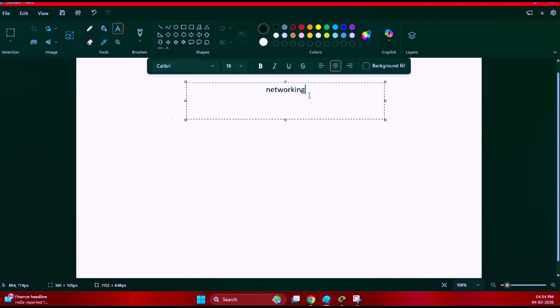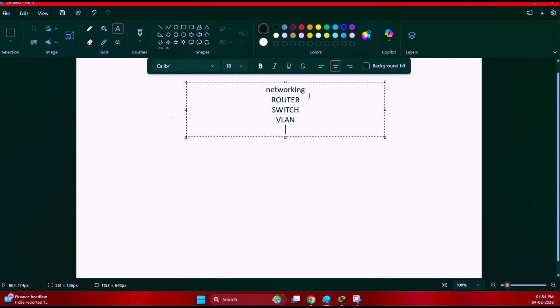So today we are going to understand what is a router, what is a switch, and VLAN. These are three very basic concepts in networking, based on CCNA and CCNP, in routing and switching.